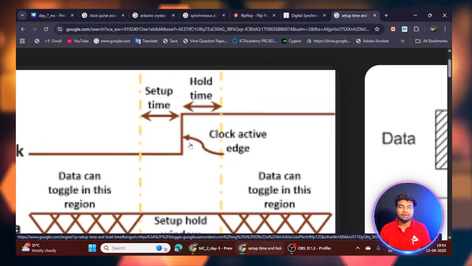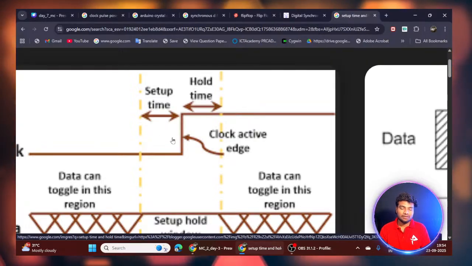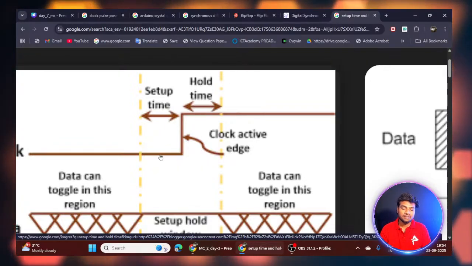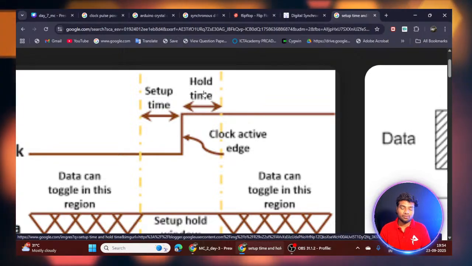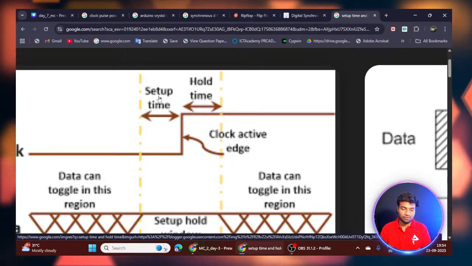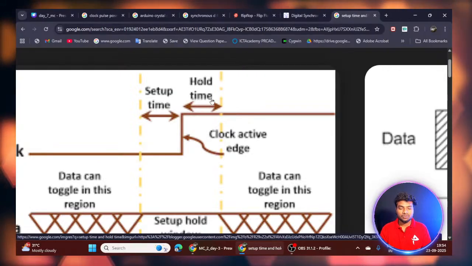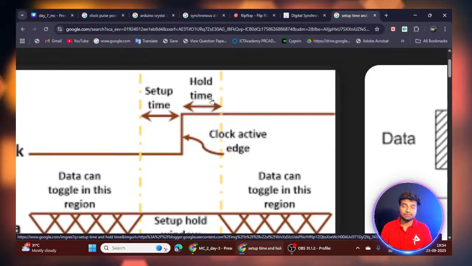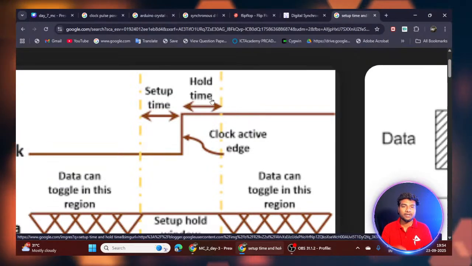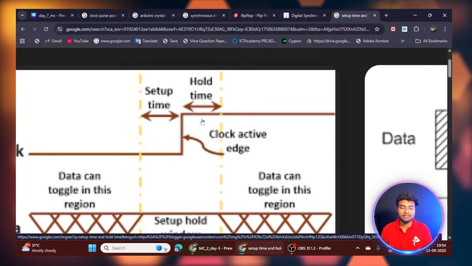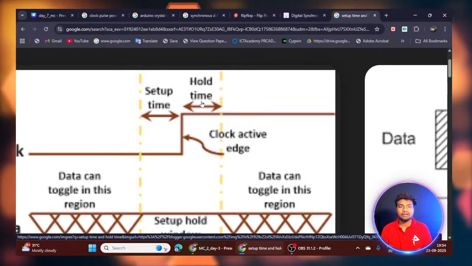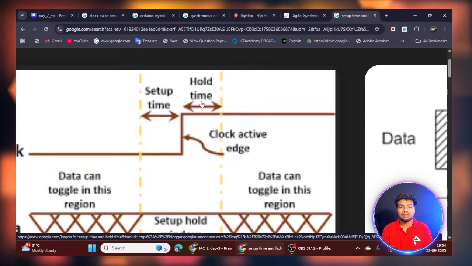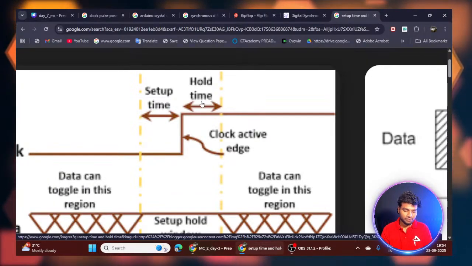If there is any change, assume here A equals 0 and then here A equals 1. So there is a change of signal values. Here 0, here 1, which means in the setup time A has 0, in the hold time A has 1. So there is a change, and you will get unpredictable data only. Why? Because my input is A equals 0 only, but it changed here to A equals 1. So it is not my data, it changed unknowingly. That's why we will get the metastability state. This is how it works.